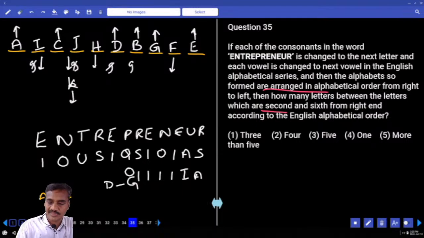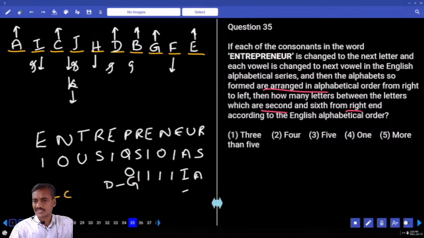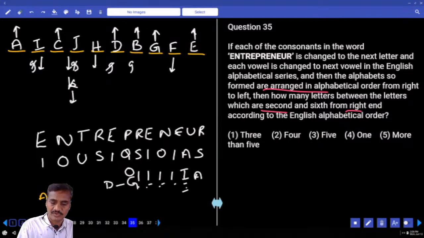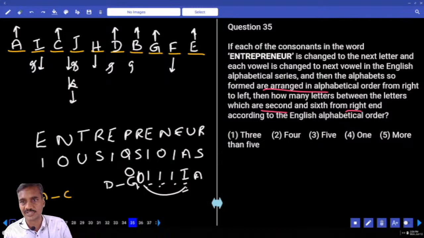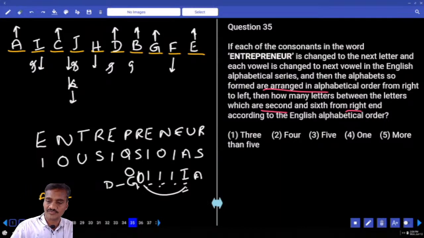Now between the second letter and the sixth letter, 3, 4, 5, 6, from the right end. Now which are second and sixth? 1, 2, 3, 4, 5, 6. Now between I and I, is there any letter between these two? How many I's were there here? 4. 1, 2, 3, 4. Hence here it must be O. Now between I and O, how many letters are there in between? In the English alphabet, the difference is 6 minus 1, 5. So 5 is the choice.